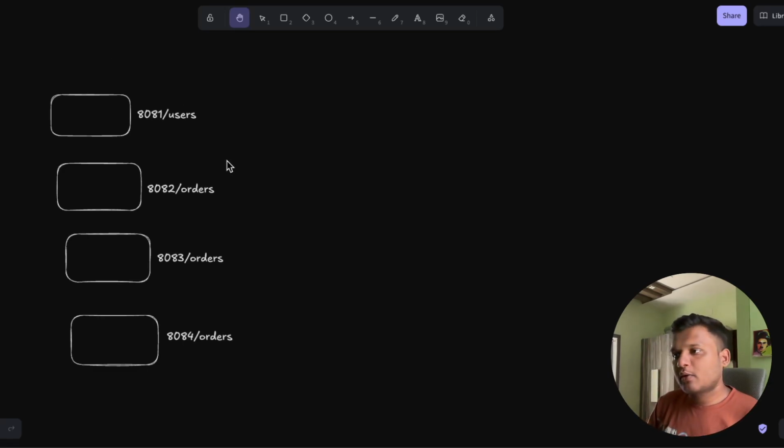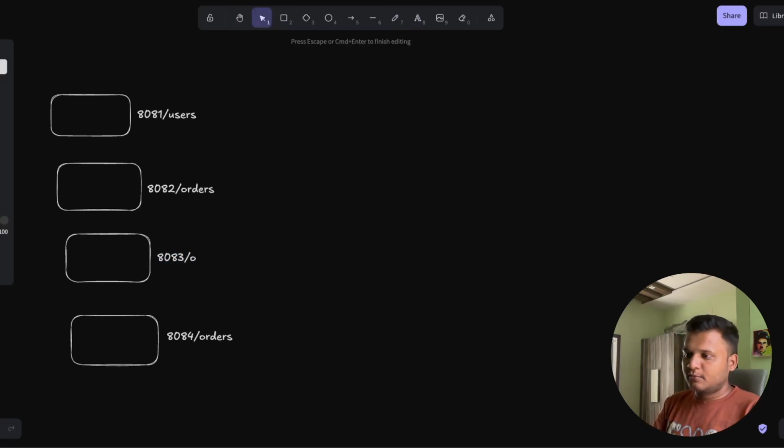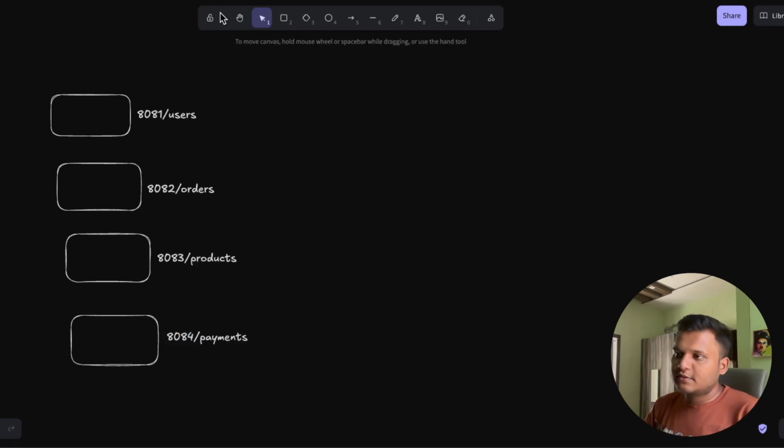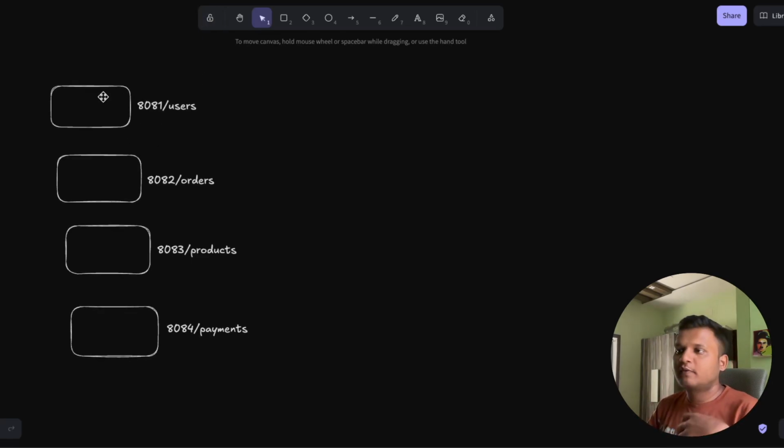Let's say you have multiple services, for example users, orders, products, and payments. Let's say here are 4, but you have 10 plus services, and all have different ports and different URLs. All have their own auth, their own logging, their own rate limiting.